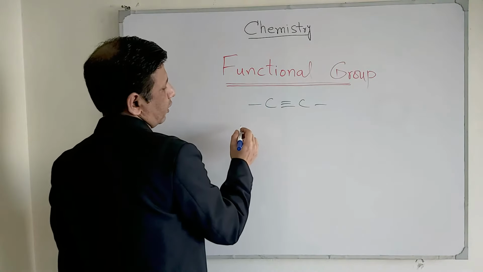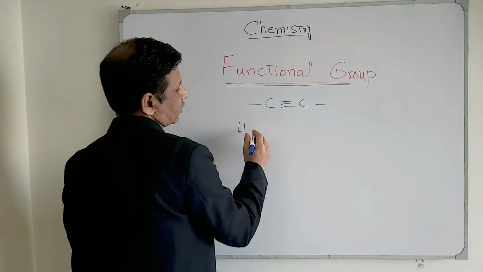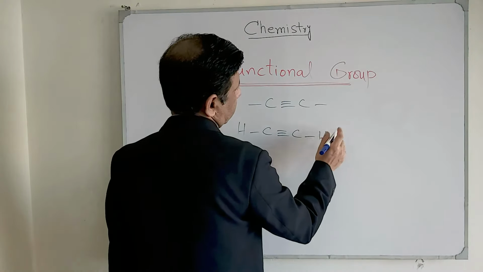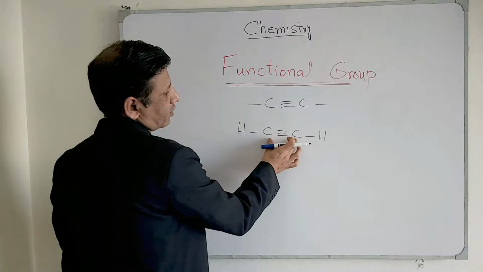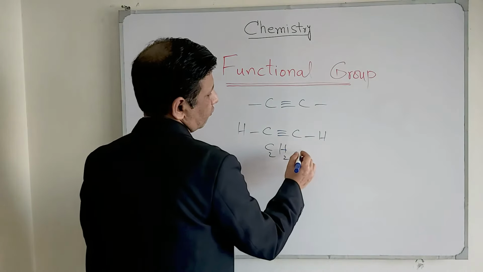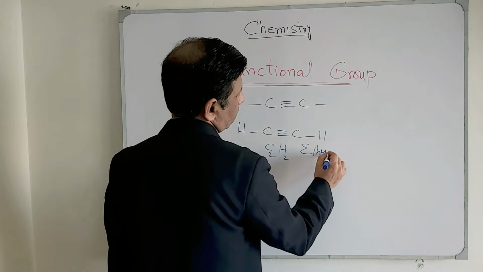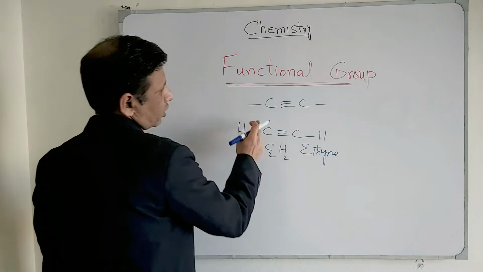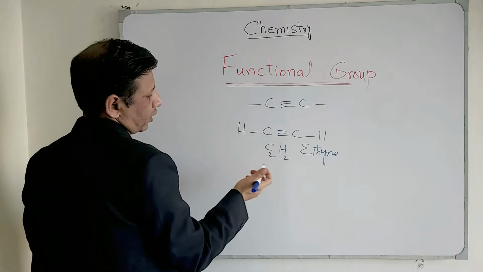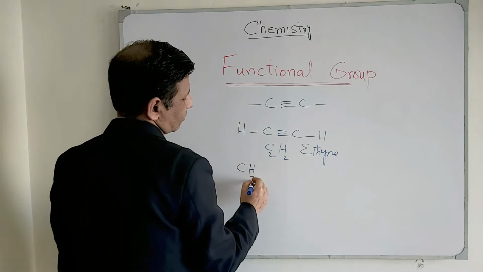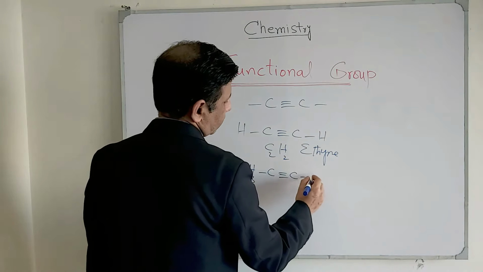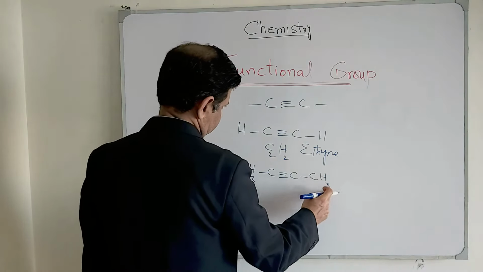For example, if we place H before this carbon and after this carbon, you get C2H2, which is ethyne. And you can also place R groups before and after. For example, if I place CH3 before this and C triple bond C, CH3 here once again.